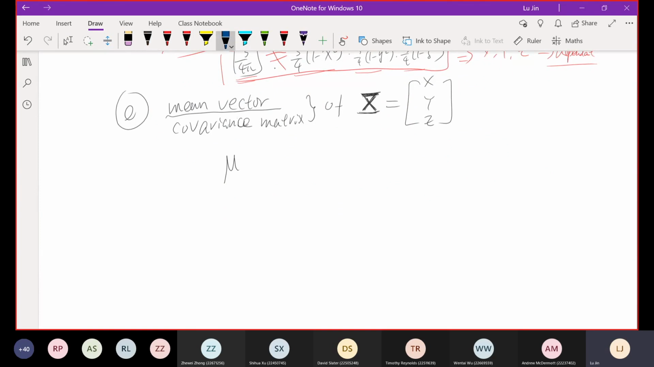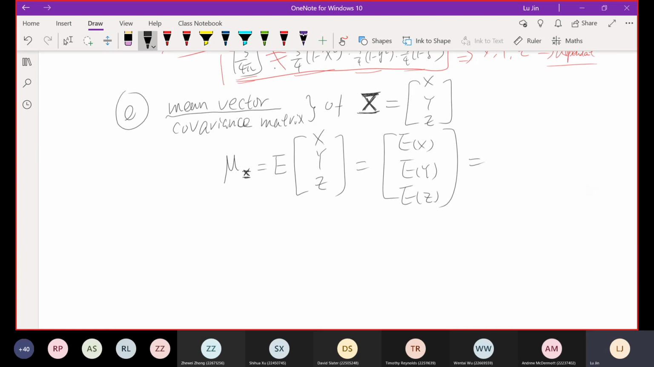Again, I don't know how to use the boldface font in writing, but I tell you this mu is not a value, it's a vector. Mu about this X vector is equal to the expectation. So in this concept of the mean vector of the X, Y, and Z vector, this expectation operator can be given to each of these three random variables. So that means EX, EY, EZ.